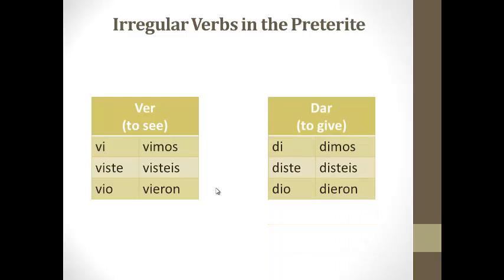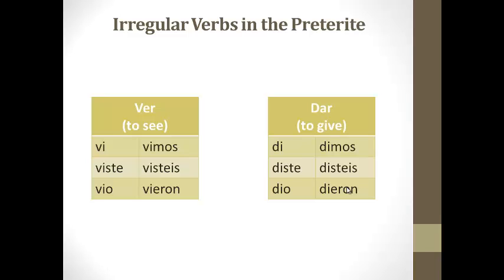Okay, lastly, dar is to give, and dar is irregular as well in the preterite. It's an AR verb, but it has ER-IR endings. And no accents, so we have di, diste, dio, dimos, dieron.